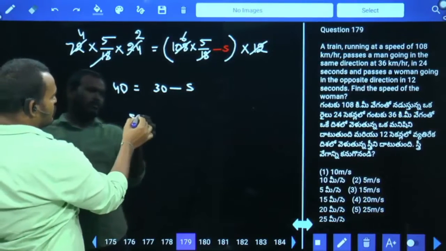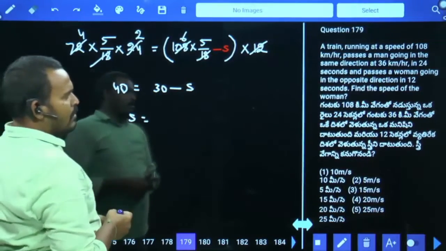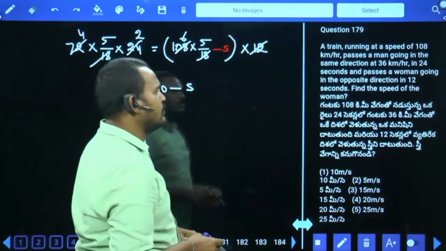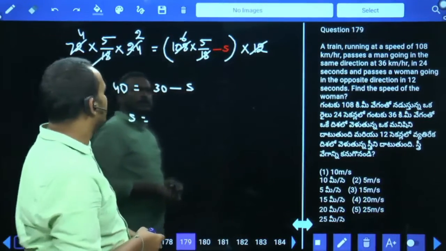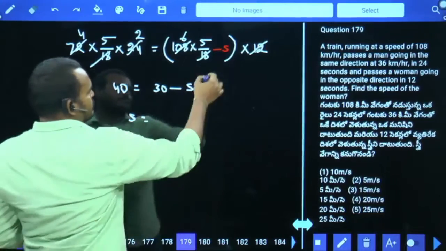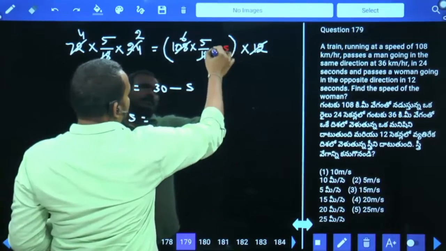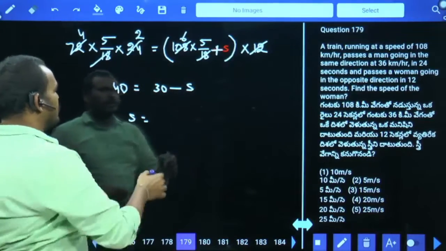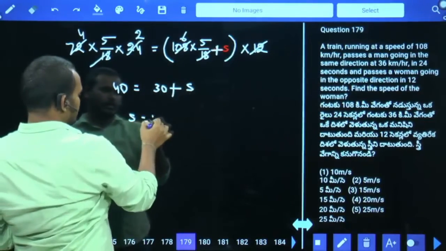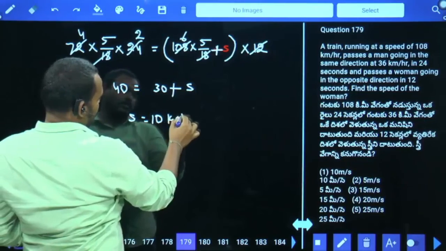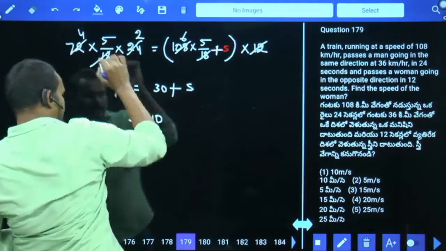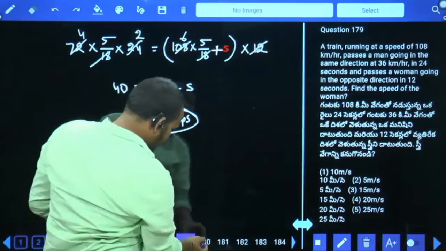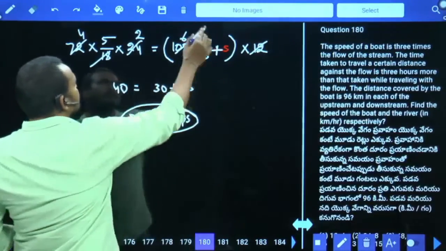In the opposite direction it passes the woman in 12 seconds, so it is plus. 30 plus s equal to 40, means s equals 10 meter per second.